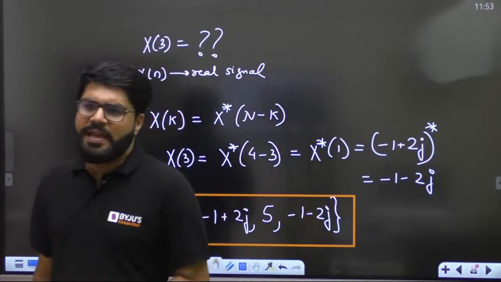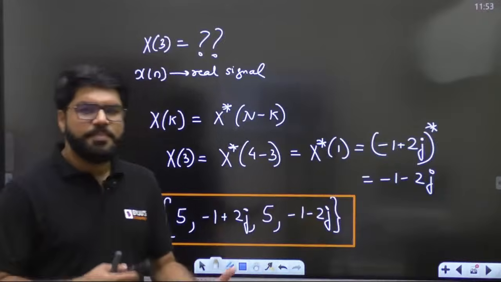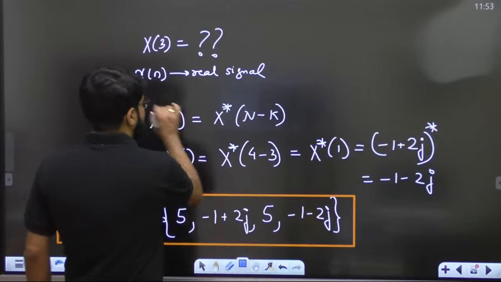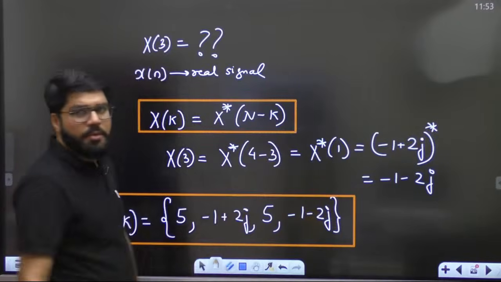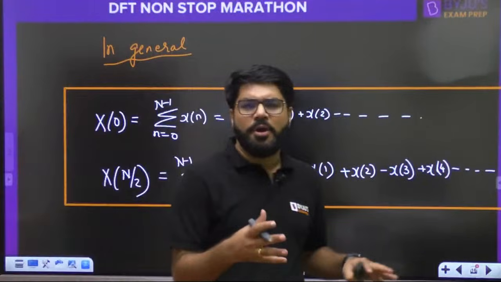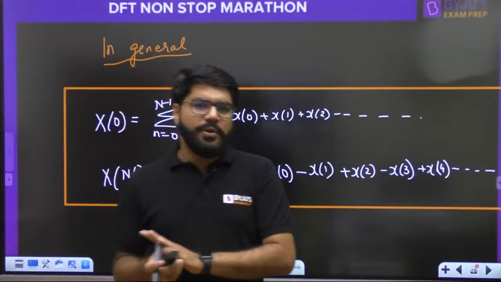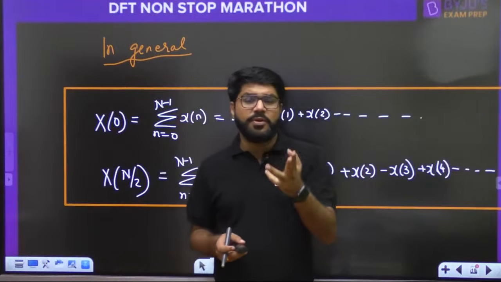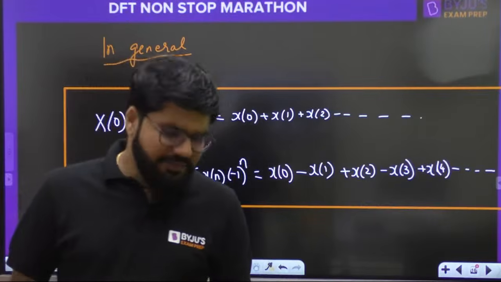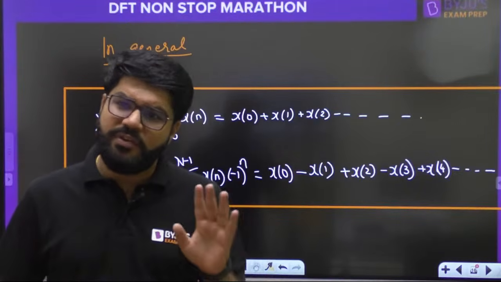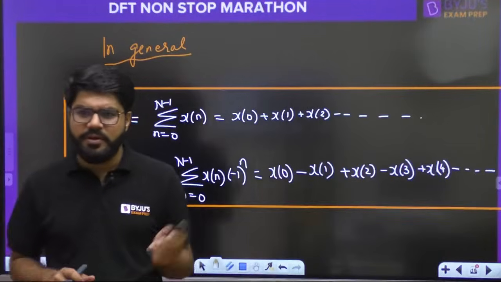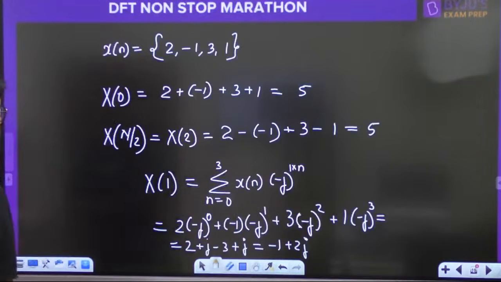Now let's view some of the properties, like 2-3 properties I have already briefed inside the question. The property of xk equal to x star n minus k, the conjugate symmetry property, and then the first ordinate and central ordinate property. Let us list down all the properties. I will also tell you in today's class the meaning of circular shift, circular fold, and circular convolution. Automatically, when we are studying the DFT, circular convolution will also be covered. Don't worry, everything will be covered within this concept.